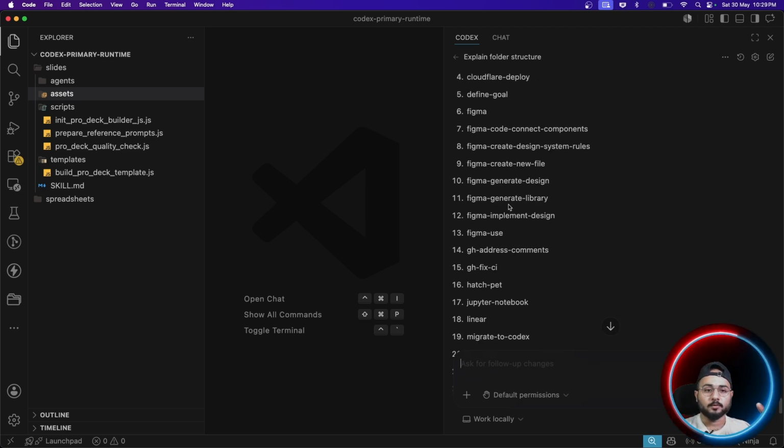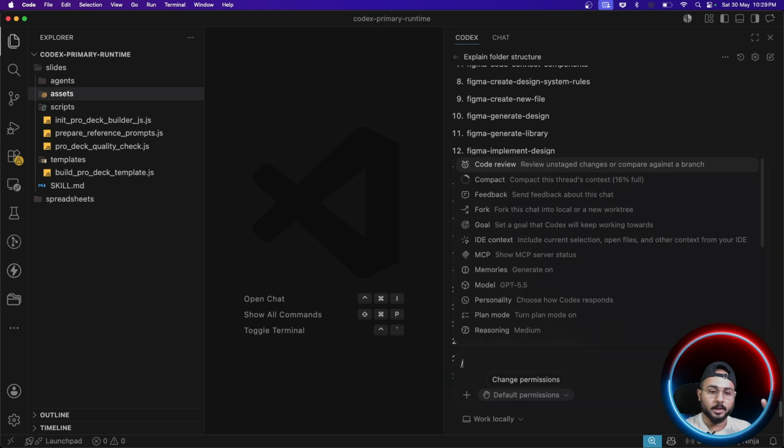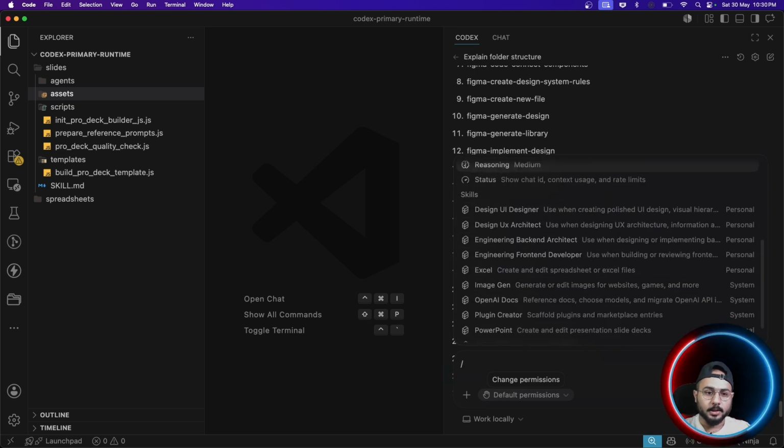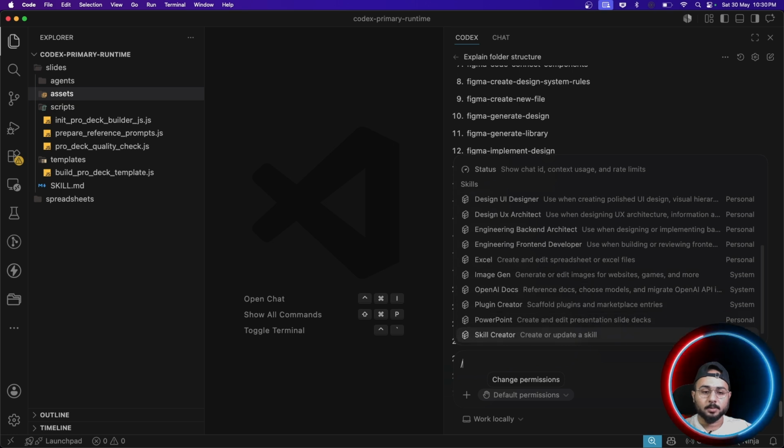If I simply go again like this, there are certain skills which are already imported by default by Codex, right? So if you can see here, these personal ones are the ones which I created. And then there are these image generation and API docs. These are the skills which were already present here, right?